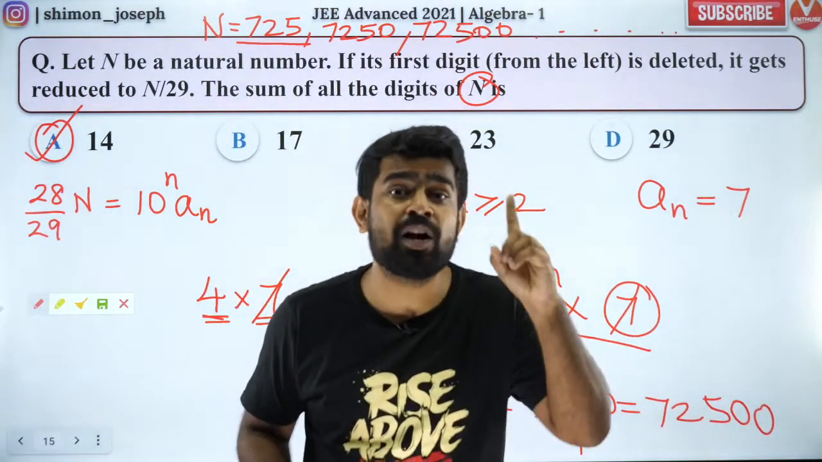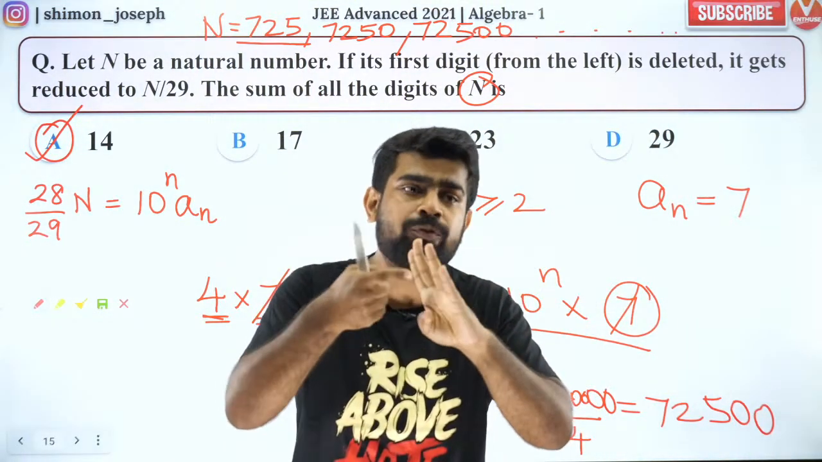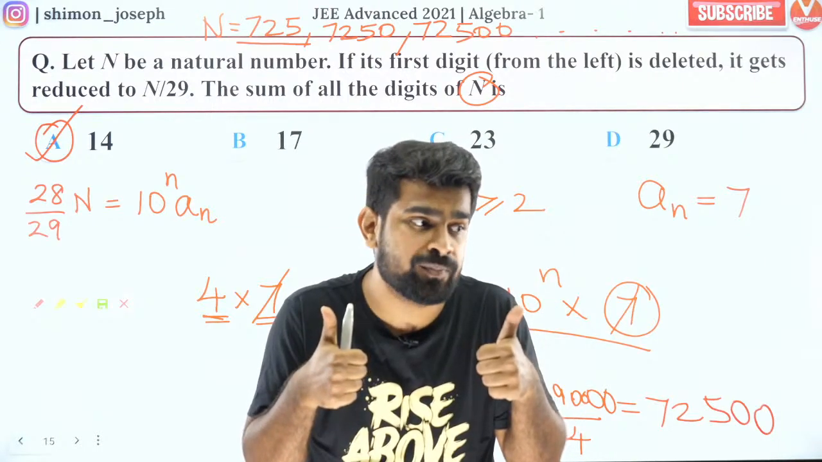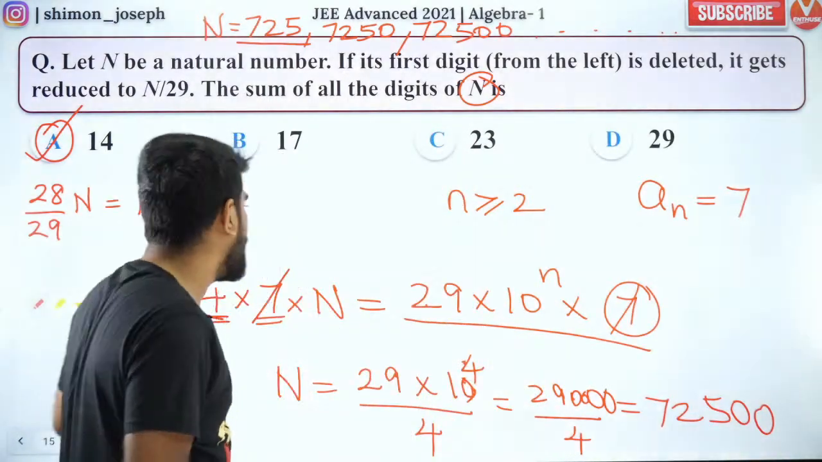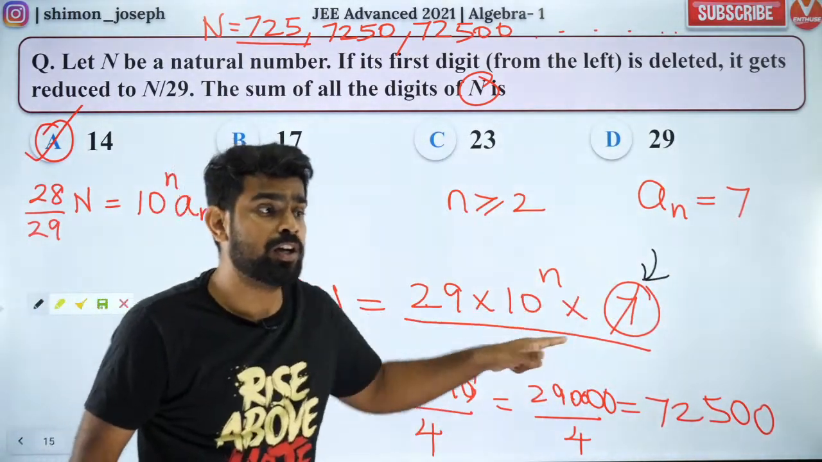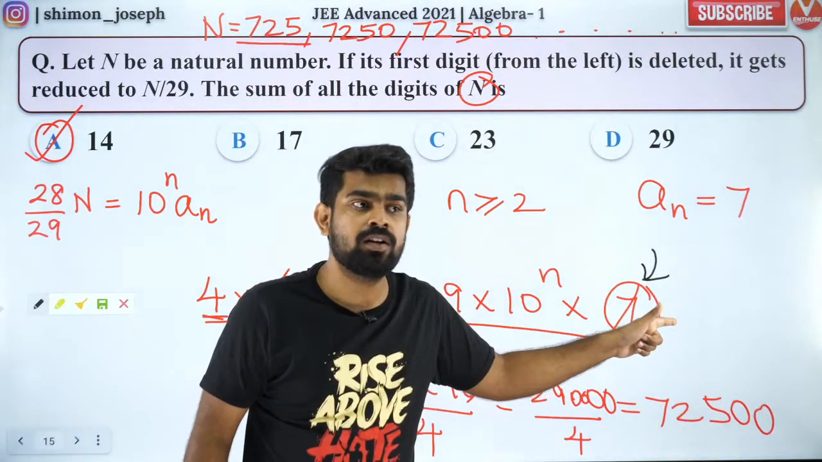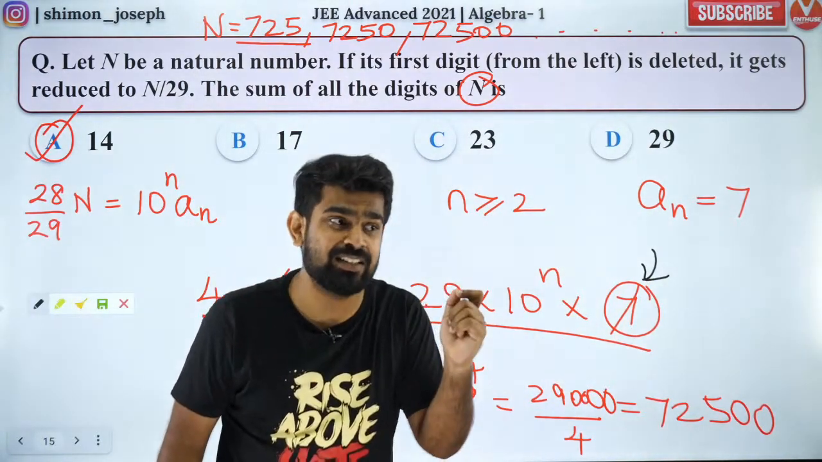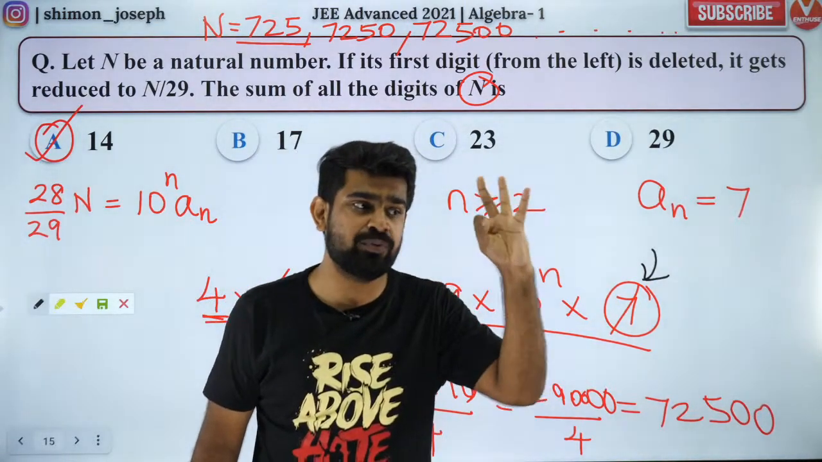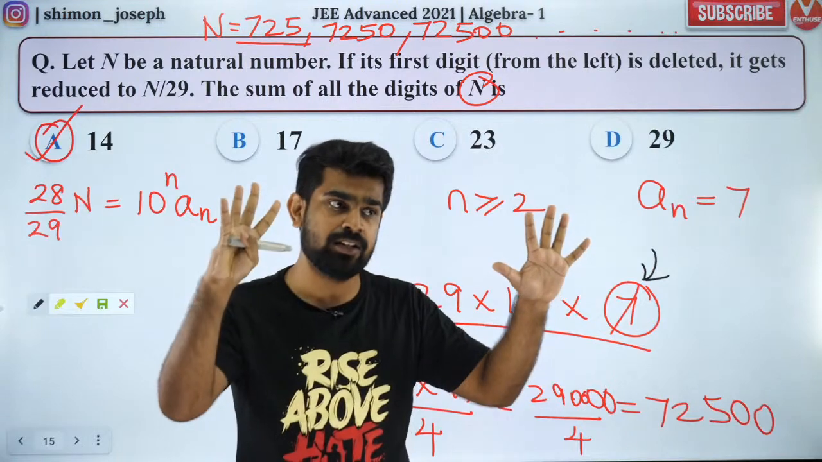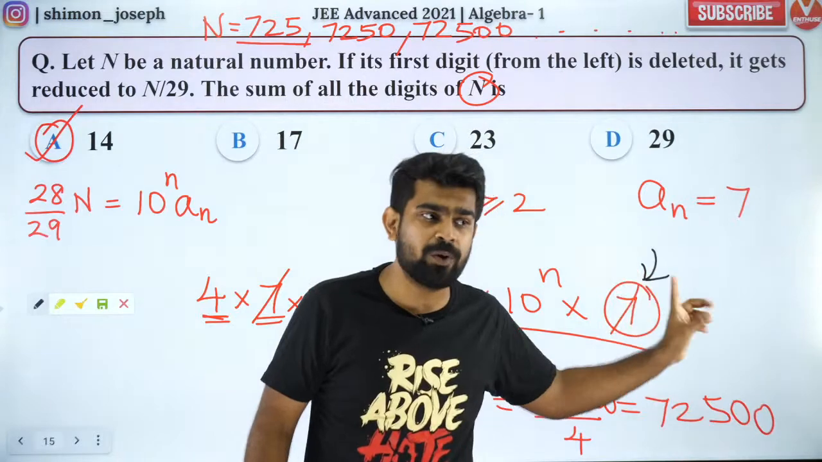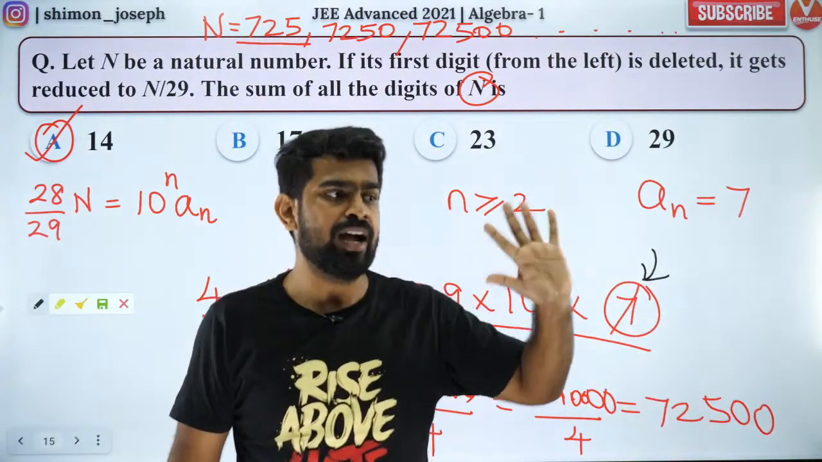Reggie Paul was asking, sir, why should an be equal to 7? Can't it be a multiple of 7? Guys, an is the first digit. Digit means a one digit number. One digit number means 1, 2, 3, 4, 5, 6, 7, 8, 9. So among 1 to 9, which is a multiple of 7? Only 7, right? So an has to be only 7. Reggie, did you get it? I hope you understood it.